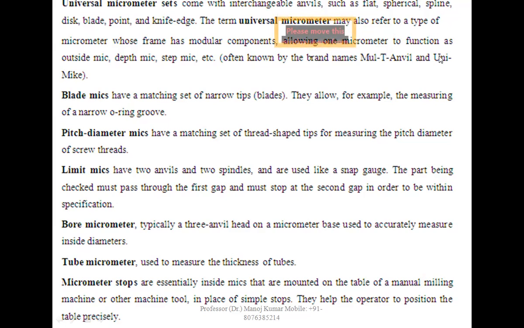allowing one micrometer to function as an outside micrometer, depth, step micrometer. Blade micrometers have a machined set of narrow tip plates. They allow for the example of the measuring of the narrow ring. Pitch diameter micrometer, limit micrometer, bore micrometer, tube micrometer, micrometer stops.